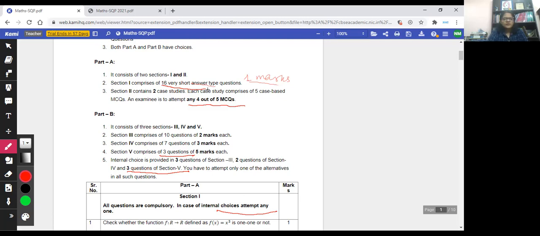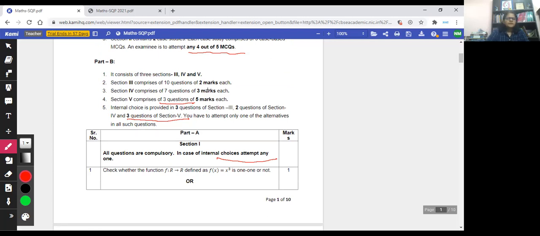Part B consists of three sections: section 3, 4 and 5. Section 3 comprises 10 questions carrying 2 marks each. Section 4 comprises 7 questions carrying 3 marks each. And section 5 comprises 3 questions carrying 5 marks each. This is also new for you, right? This year we have 1 marker, 2 marker, 3 and 5 marker questions.